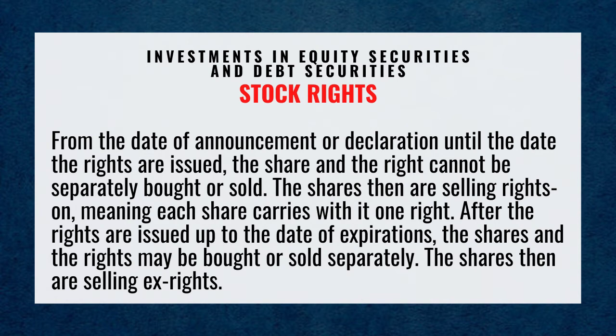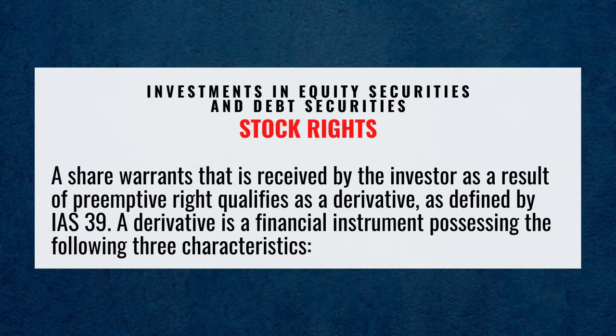The shares then are selling rights-on, meaning each share carries with it one right. After the rights are issued up to the date of expiration, the shares and the rights may be bought or sold separately. The shares then are selling ex-rights. A share warrant that is received by the investor as a result of preemptive right qualifies as a derivative as defined by IAS number 39.